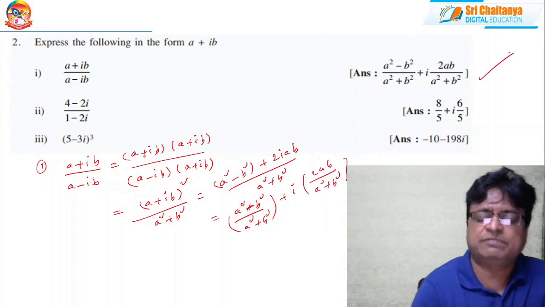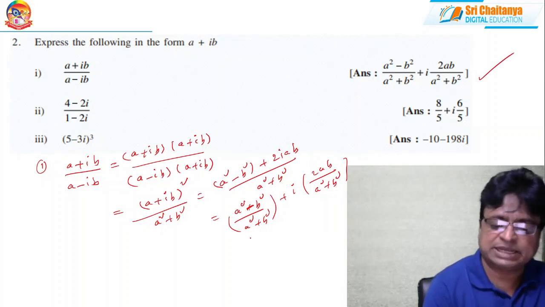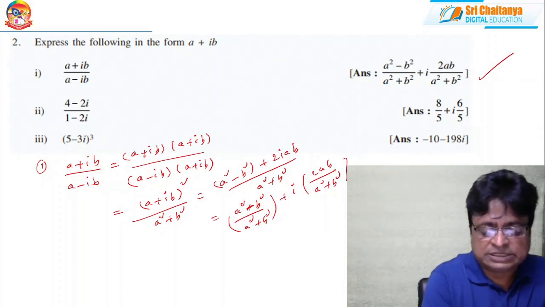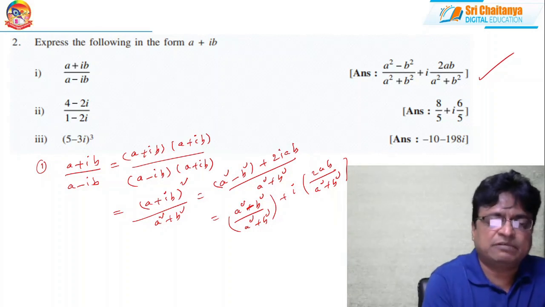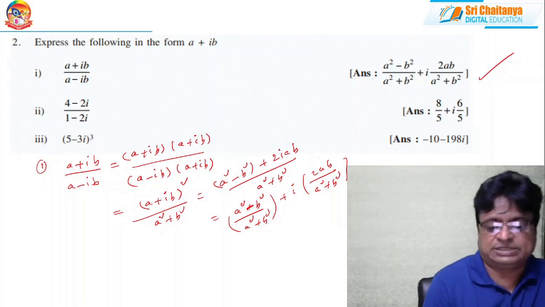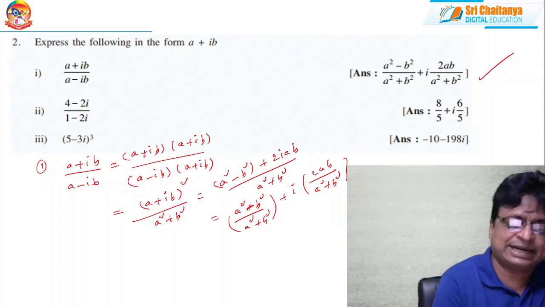This is in the form of what? a plus ib. So after simplification, you convert everything in this form, you will get the idea. You will get the required answer. Now coming to the second question.